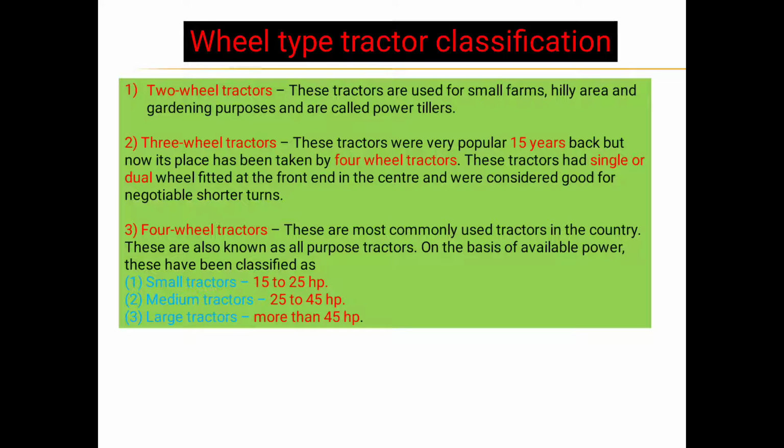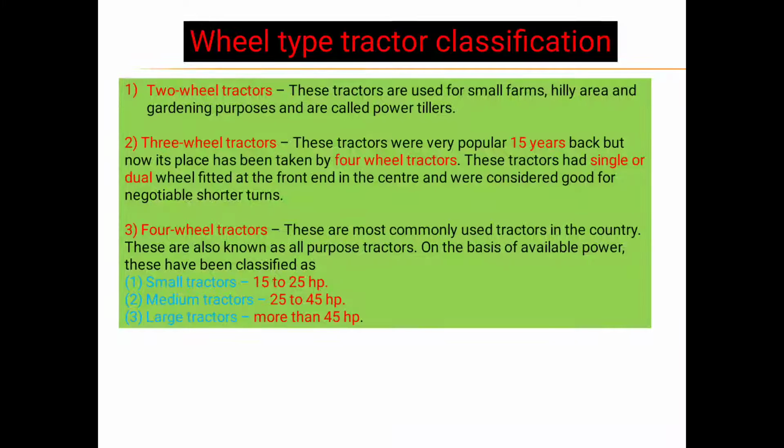They had a single or dual wheel fitted at the front end in the center and were considered good for negotiating shorter turns. Number third, four-wheel tractors. These are the most commonly used tractors in the country, also known as all-purpose tractors.